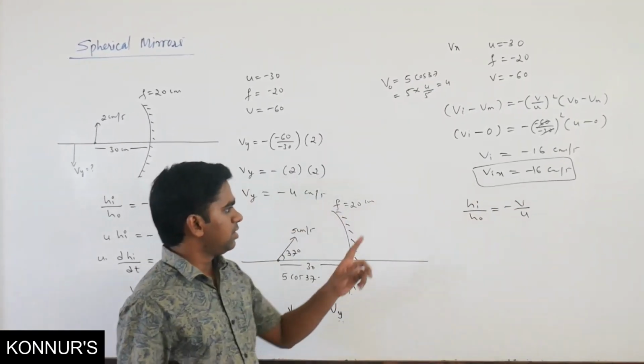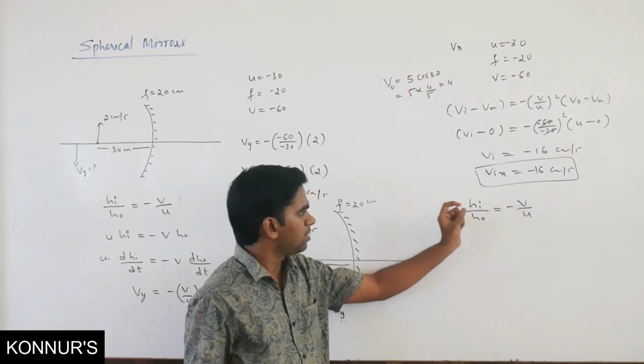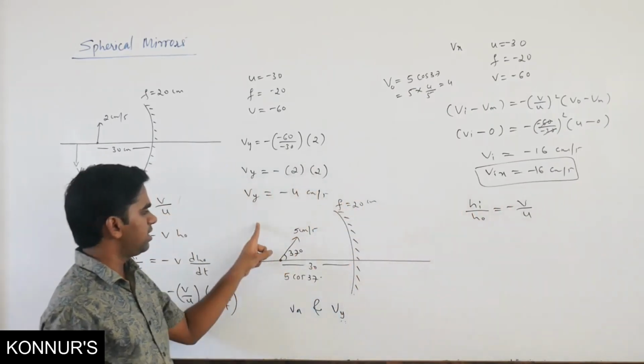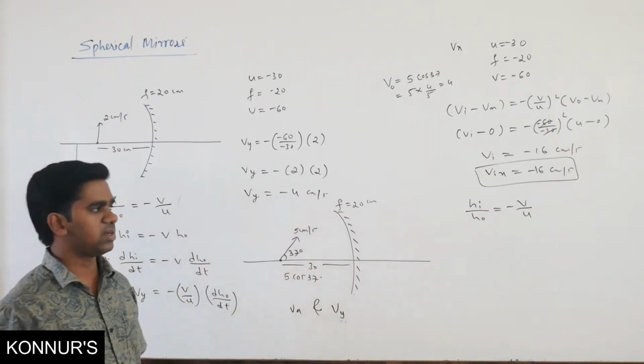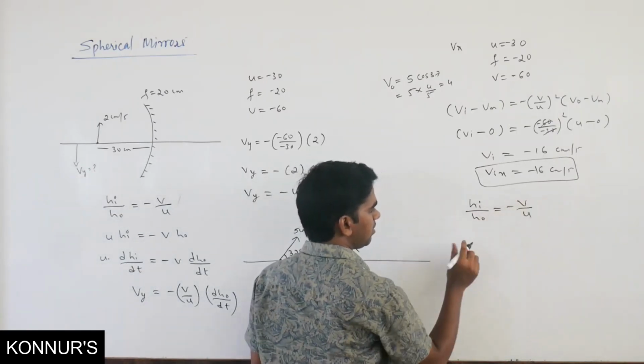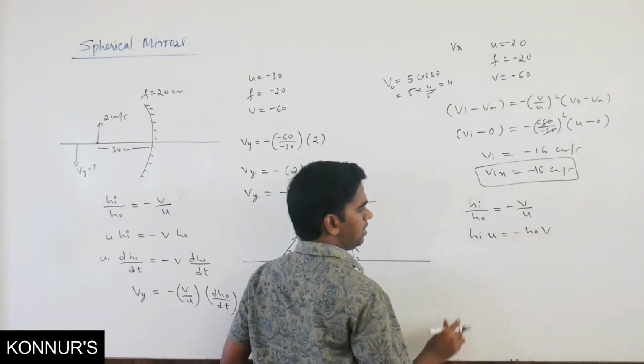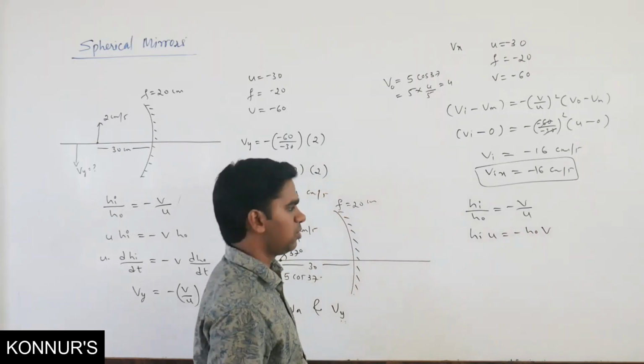Remember, your v and u are also changing, the height is also changing, so both are variables. So hi into u equals minus h naught into v. Differentiate both, because both are variables.